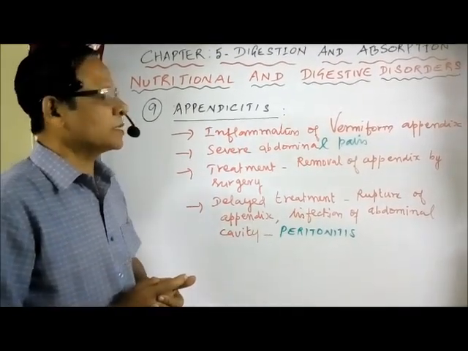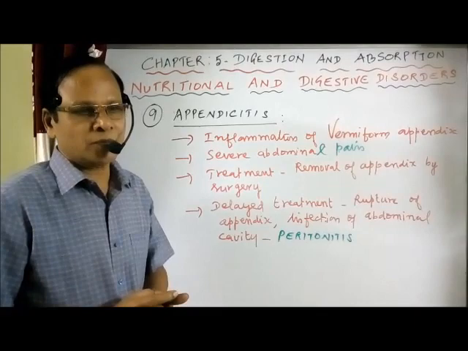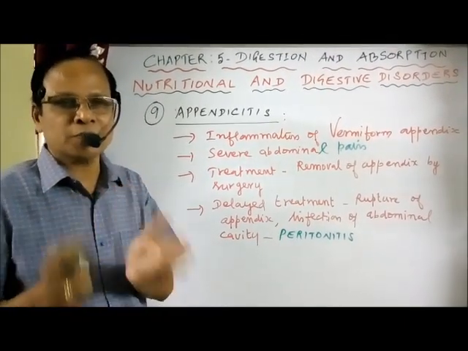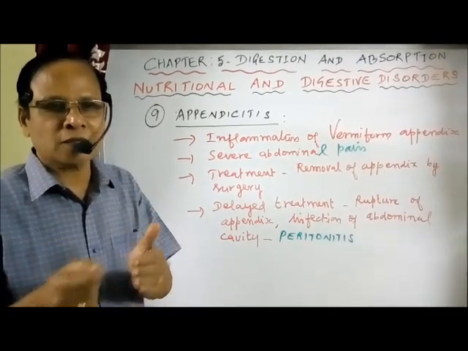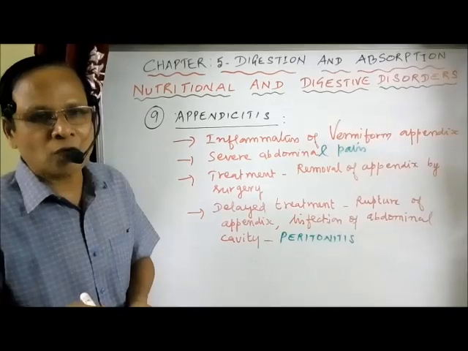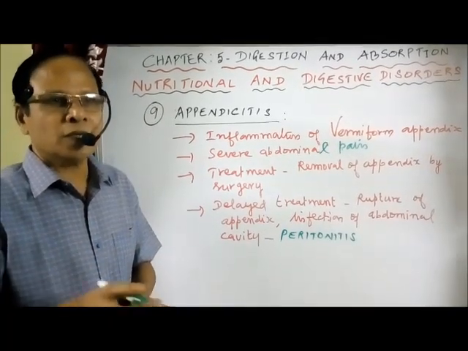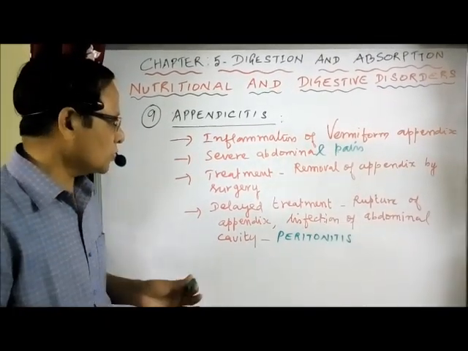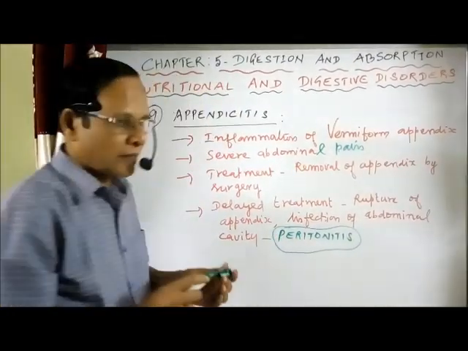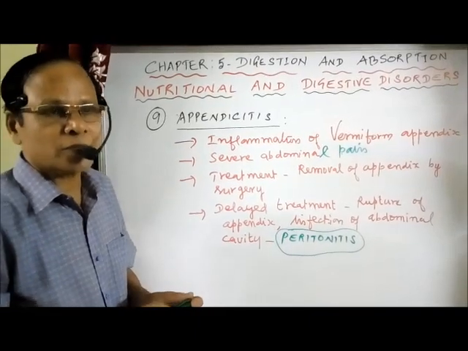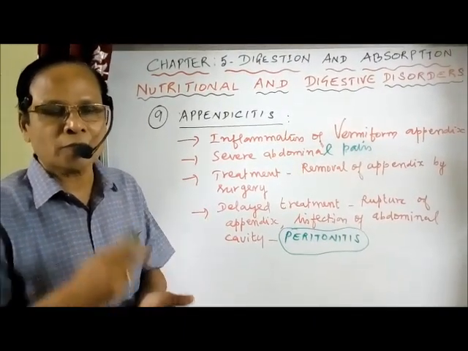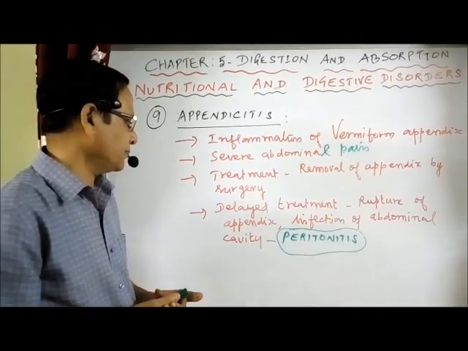Suppose the treatment is delayed, what is the consequence? If the treatment is delayed, what will happen? The appendix ruptures and the intestinal contents are released into the abdominal cavity, leading to infection of the abdominal cavity. The infection of the abdominal cavity is called peritonitis, because the lining of the abdominal cavity is called peritoneum, nothing but the coelomic epithelium. The coelomic epithelium is otherwise called peritoneum, lining the inner wall of the body cavity.